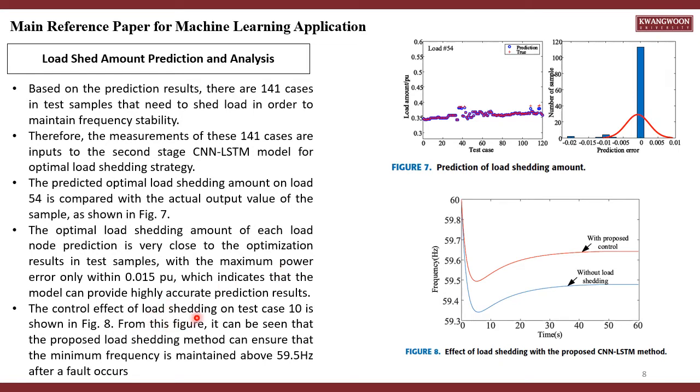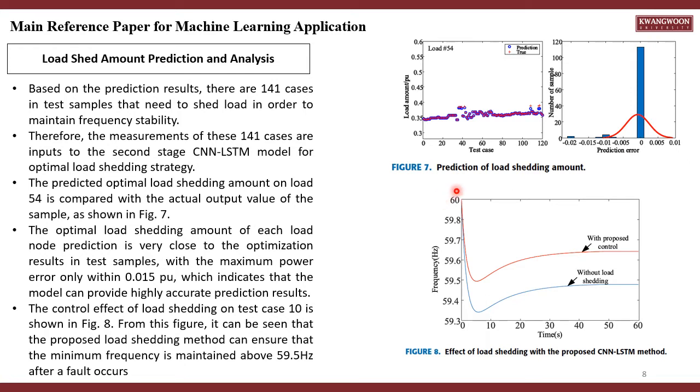The control effect of load shedding on test case 10 is shown in figure 8. From this figure, it can be seen that the proposed load shedding method can ensure that the minimum frequency is maintained above 59.5 Hz after a fault occurs. So this is the optimization with load shedding, and this is without load shedding. The frequency is greatly improved with load shedding applied.